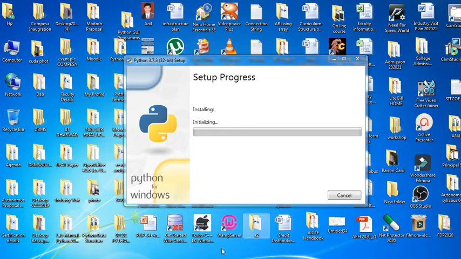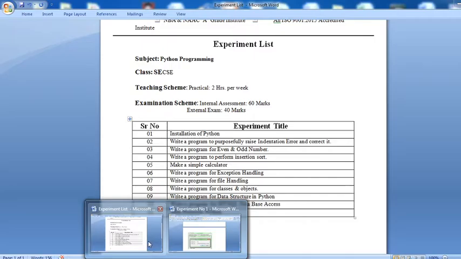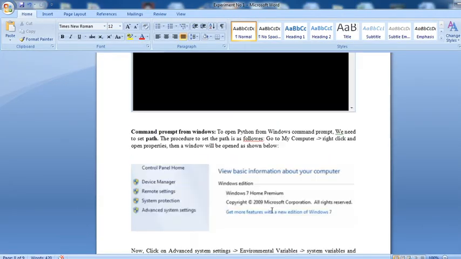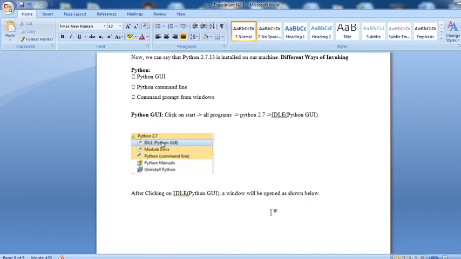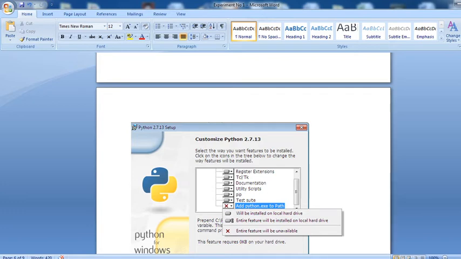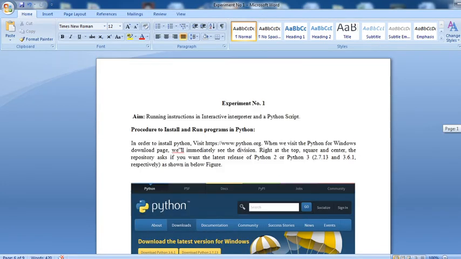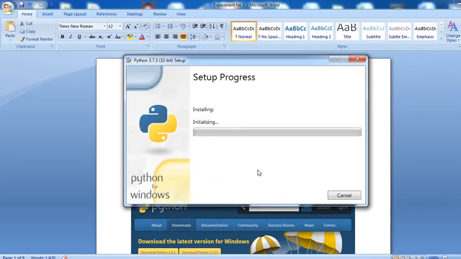Okay, I have already mentioned that experiment here step by step also. For those who are new to using the system, read this manual step by step. You can get the idea of how to install it. First visit the site www.python.org and download. There is initialization, which means setup installation is going on. Wait for some time. It will take only 2 to 4 minutes.